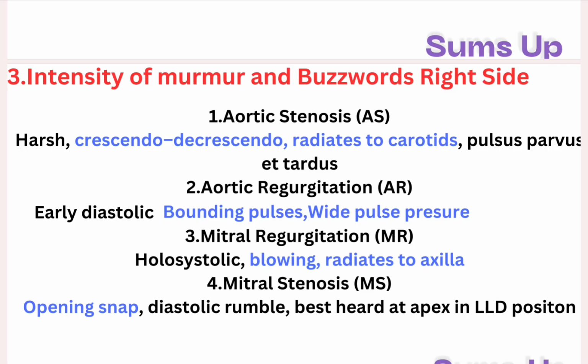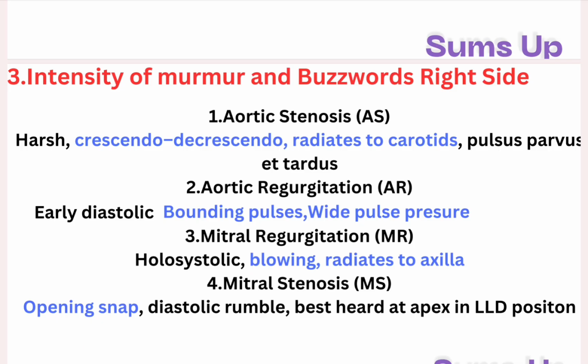The first one, aortic stenosis, aortic valve: harsh, crescendo-decrescendo, radiates to the carotids, and pulsus parvus et tardus. You will feel a weak delayed pulse called pulsus parvus et tardus in aortic stenosis. Picture blood squeezing through a tight valve.